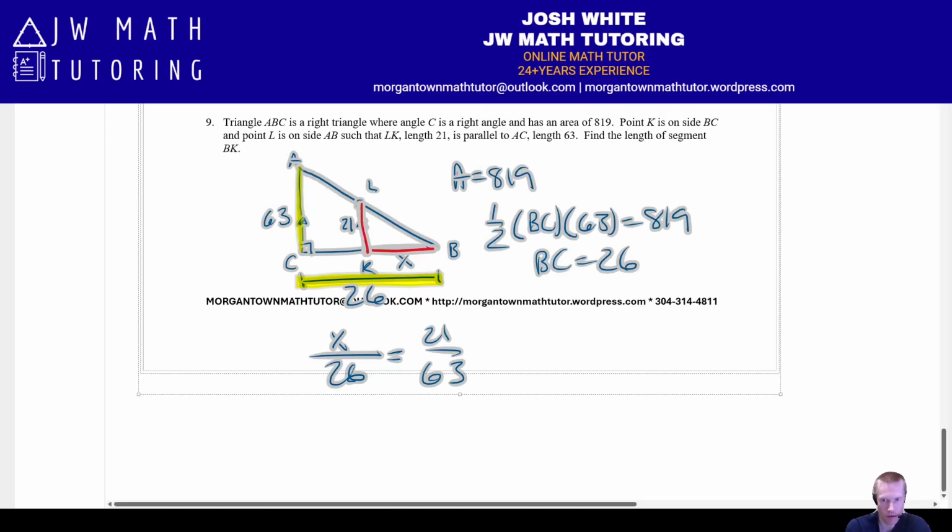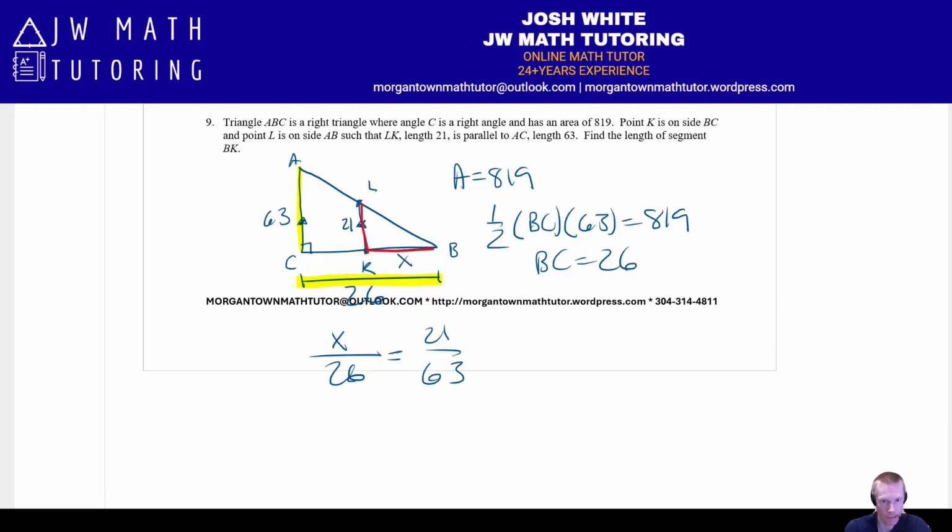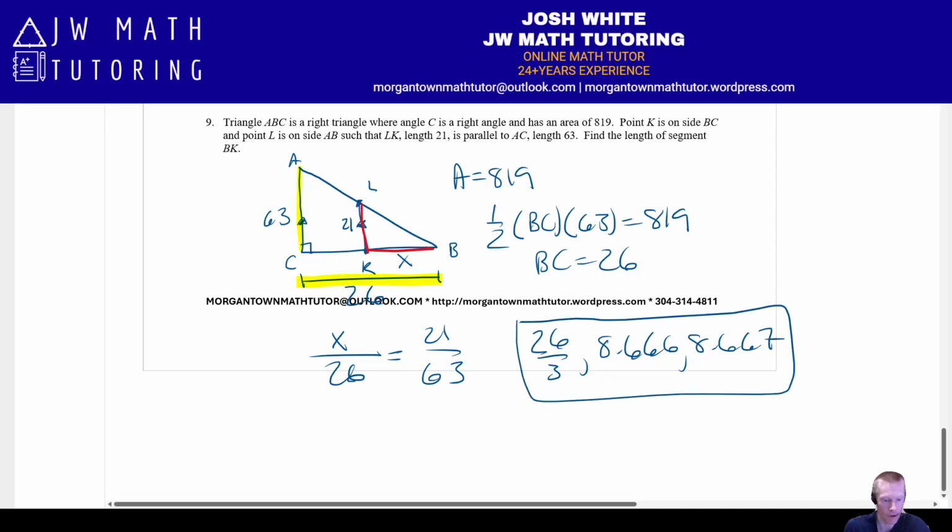So that is the correct answer for BK. So you could enter it as 26 over 3. You could enter it as 8.666. That's if you truncate the decimal, or you could enter it technically as 8.667. That's if you round the decimal. But all three of these answers would be considered correct for this problem, would be accepted.